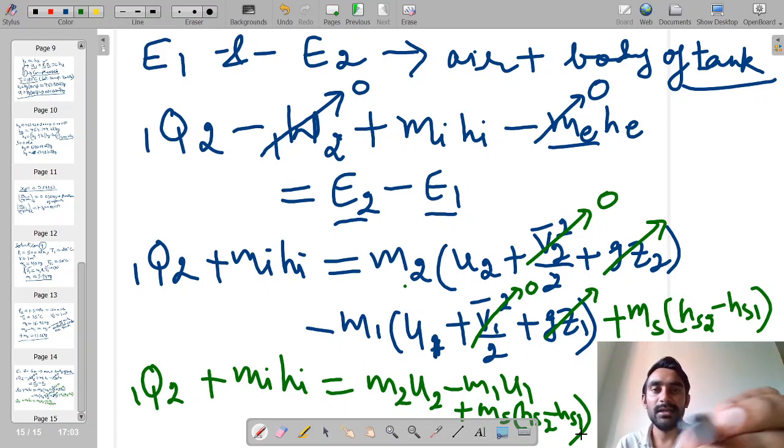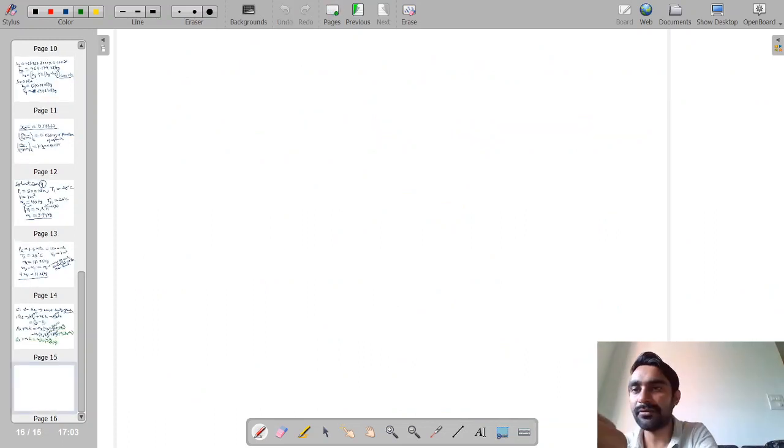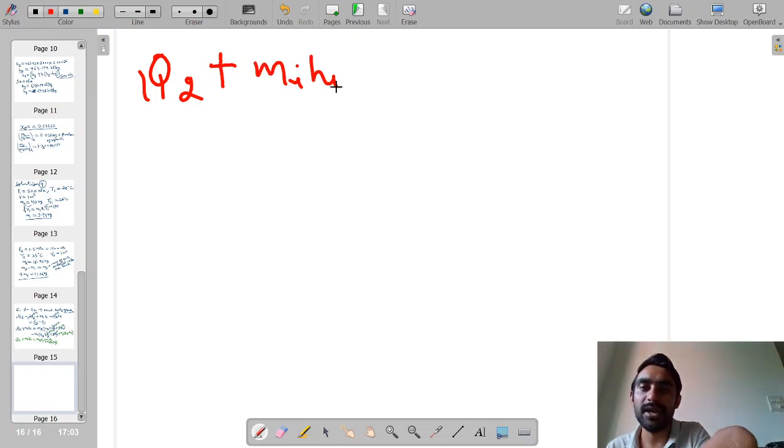Okay, so now let us substitute different values. What we have is Q from 1 to 2 plus Mi into Hi is equal to M2 into U2.